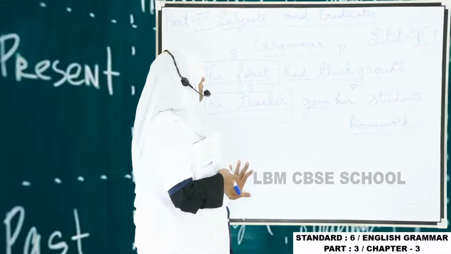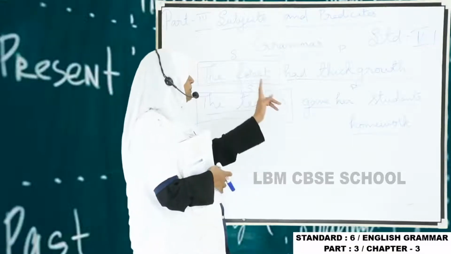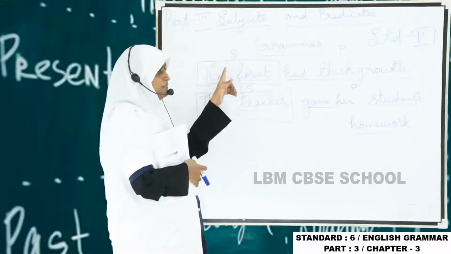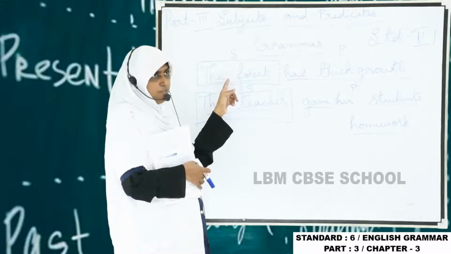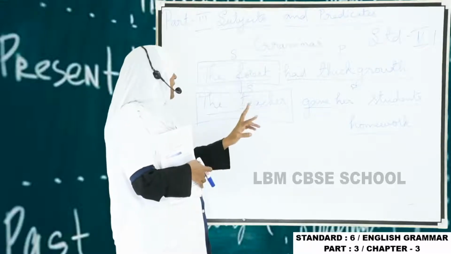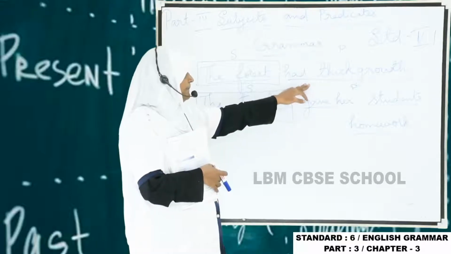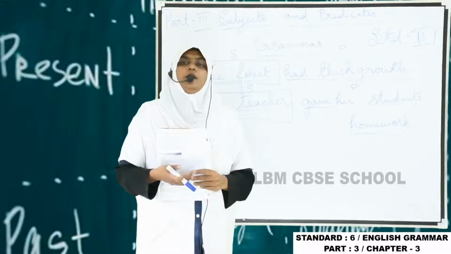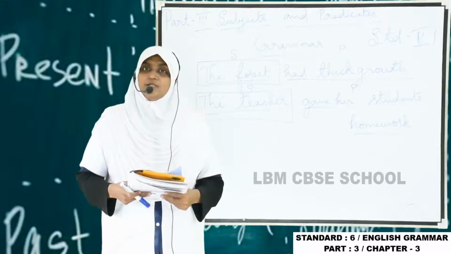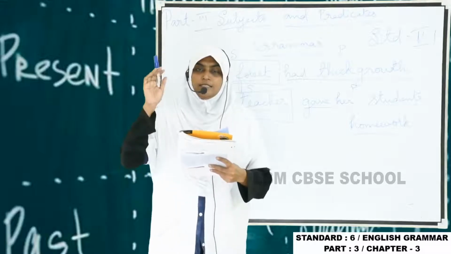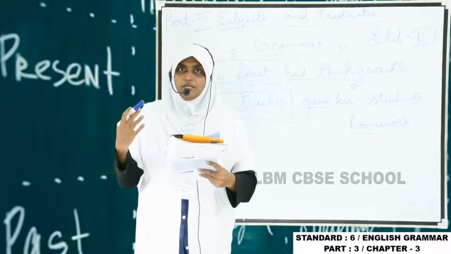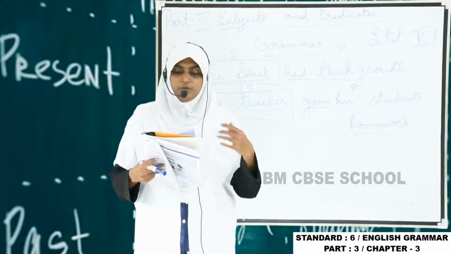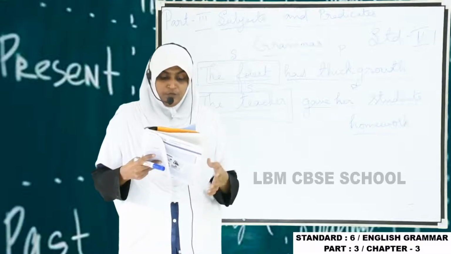So in "the forest had thick growth", we are splitting the sentence into two parts: subject and predicate. The subject always has the nouns, names. And the second part, the predicate, tells about the subject. So a sentence consists of two parts. One is subject and another one is what? Predicate. Understand? In your textbook there are so many examples I have given.